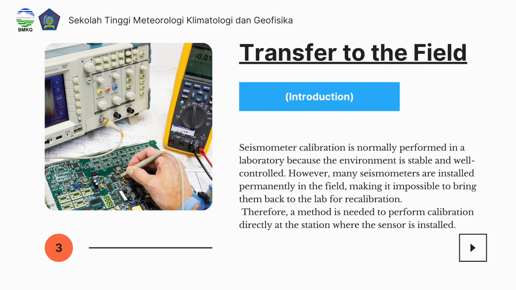Transfer to the field. Introduction. Seismometer calibration is normally performed in a laboratory because the environment is stable and well controlled. However, in real monitoring systems, many seismometers are installed permanently in the field and cannot be easily removed. Returning this instrument to the laboratory for recalibration is often impractical due to operational constraints, high cost, and potential risk. Therefore, a method is required to perform calibration directly at the station where the sensor is installed.